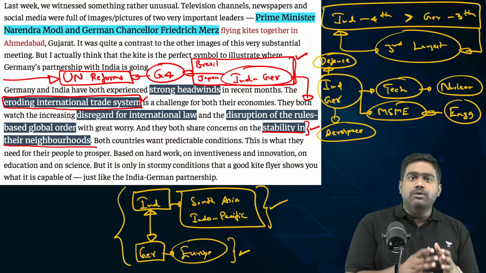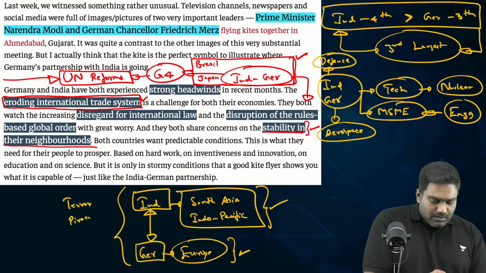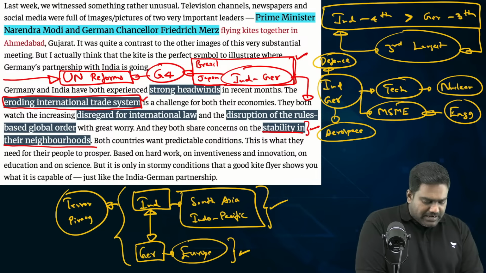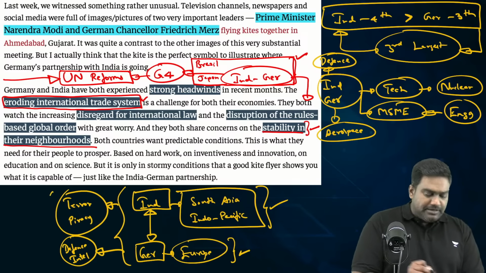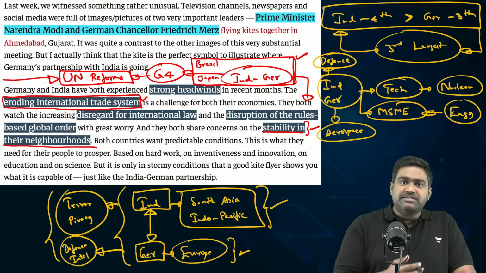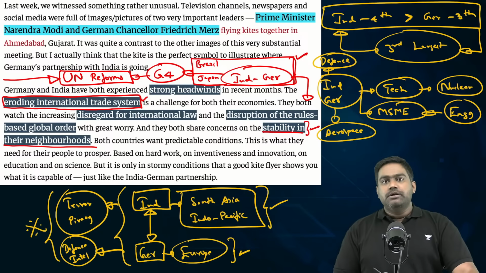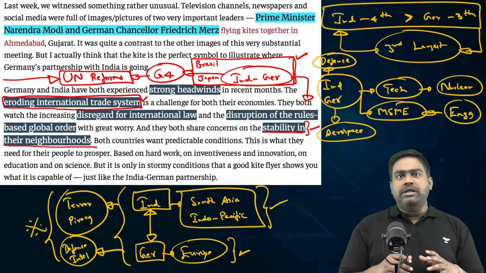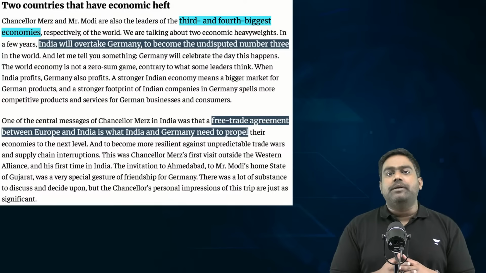How can they deal with common security threats such as terrorism, piracy? India and Germany already have very close defense relations and intelligence relations as well, be it with regard to counterterrorism, joint military exercises, even anti-piracy missions. India and Germany already share a very, very close partnership. So this visit was primarily about taking forward these engagements and establishing new domains of cooperation.